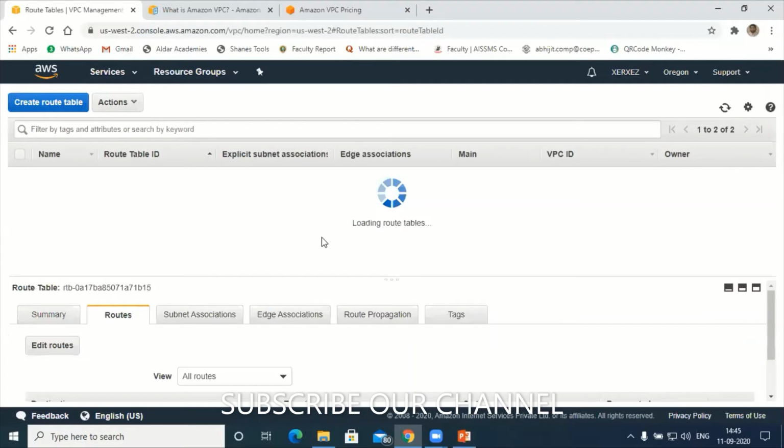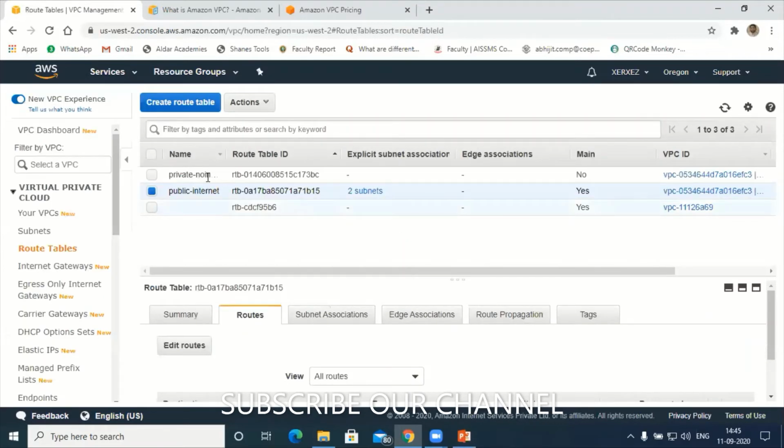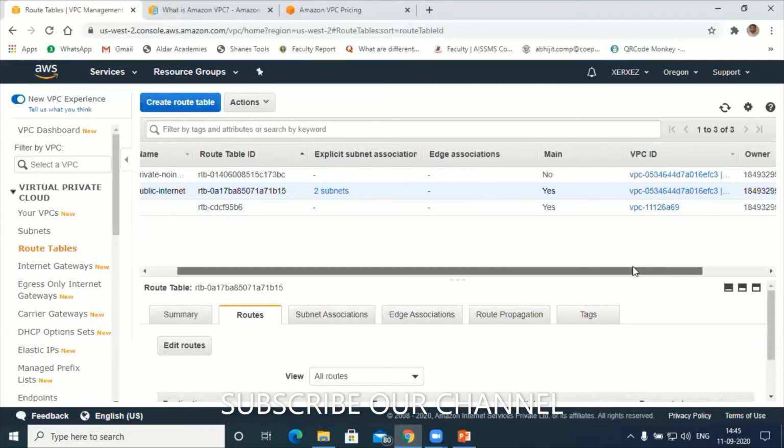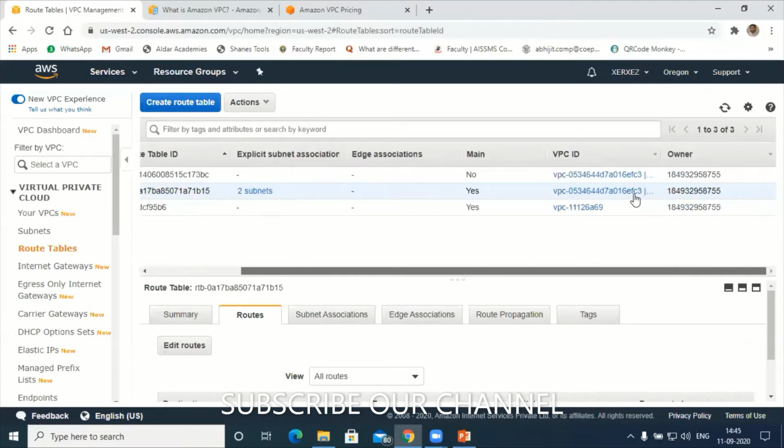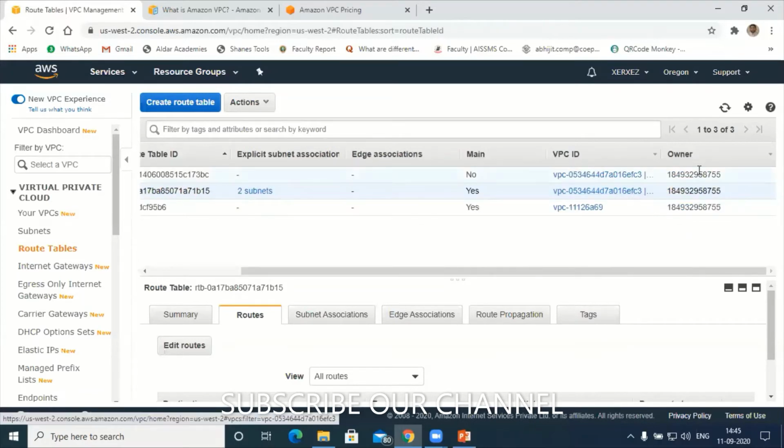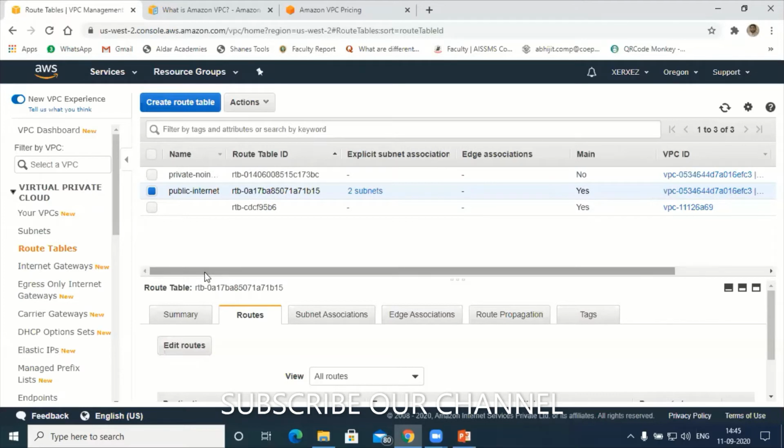Close this one. Can you see this? Private, no internet. Okay, already it is up and running now. See here, you can differentiate. This one has an internet connection, this one does not, and all these private and public subnets fall under my VPC. These are the IDs, the same ID is mentioned here. Next, the configuration will remain the same here.